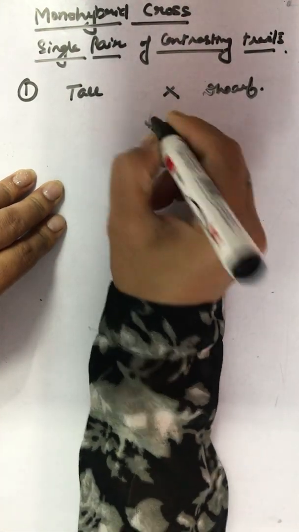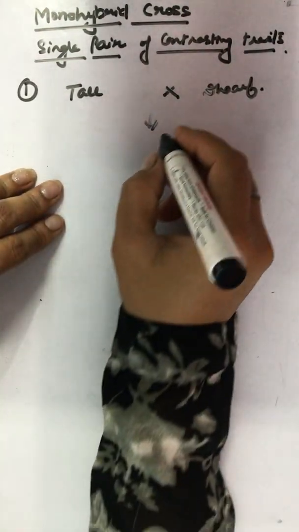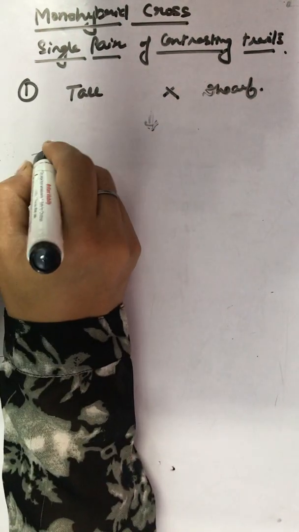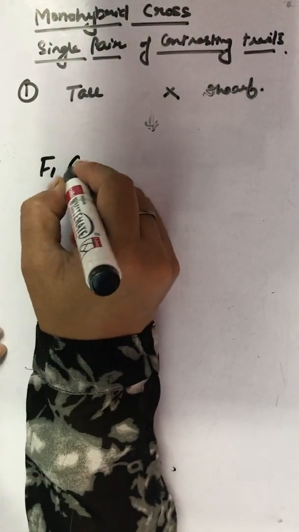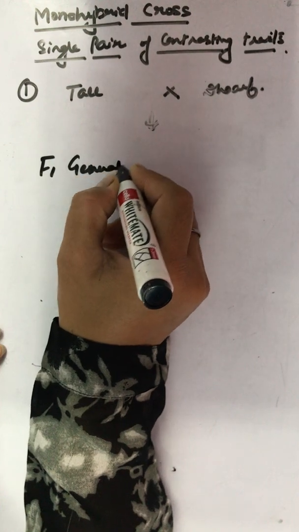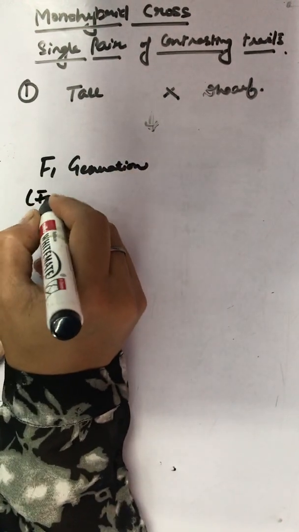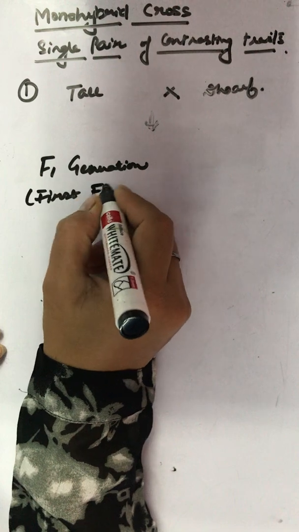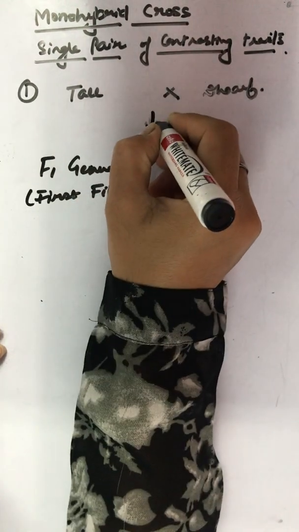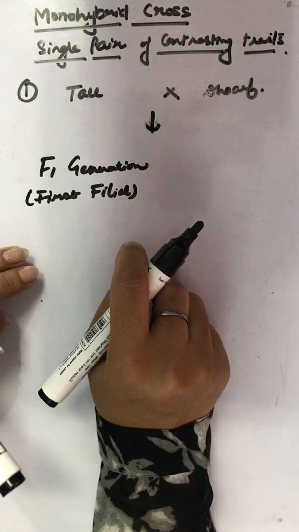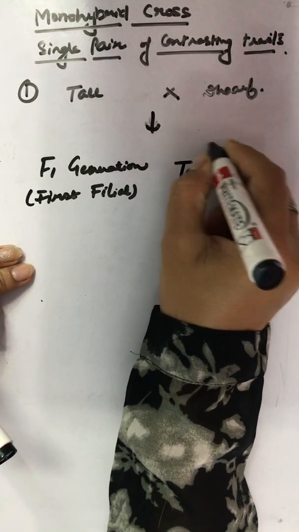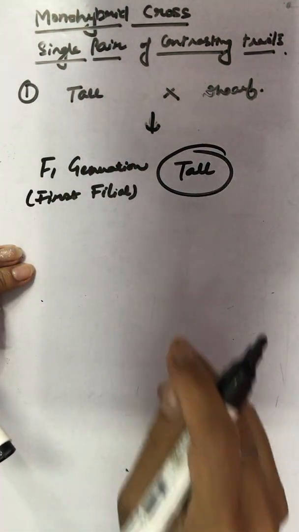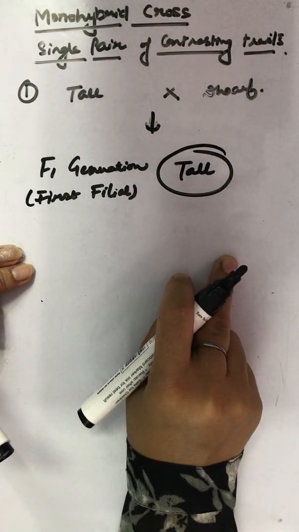And here he found that the plants which were formed in the first generation, so we call it F1 generation or the first filial generation, only tall pea plants were produced. No dwarf pea plants were there.